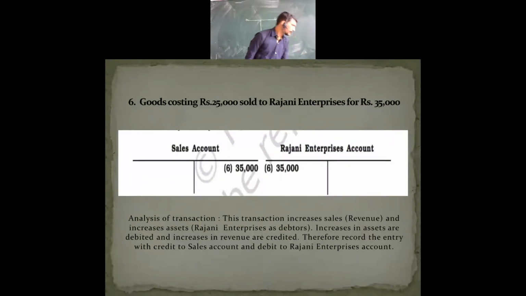Then till here, this will be the last slide for today's session. The remaining part we will be discussing in the next session, because we are having a shortage of time. Let's see here. Goods costing rupees 25,000, obviously the cost of those goods is 25,000, are sold to Rajni Enterprises. Now we are selling the goods we were having to Rajni Enterprises for 35,000 rupees.